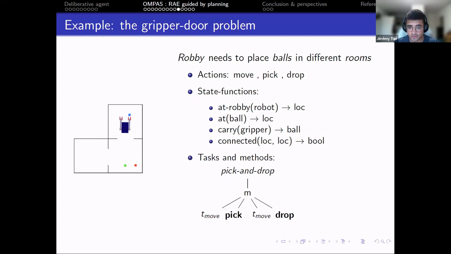There are two tasks. The first one is pick and drop. That is the high-level task of the domain with only one method. First, Ruby moves to the location of the ball, picks the ball, moves to the targeted room, and drops the ball. And there is the second task, move, with two methods. The first one is no-op if Ruby is already in the targeted room, and m-recursive, which will first move into a room and call again the high-level task to move.